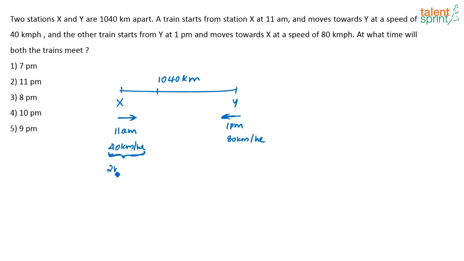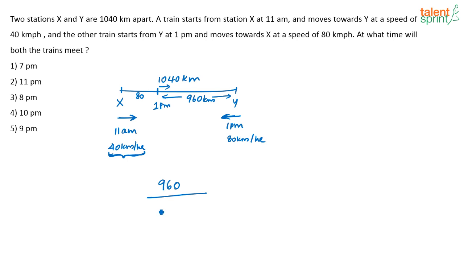So in 2 hours, by the time it is 1 pm, where would this train reach? It would have covered 80 kilometers. So by 1 pm this train would have covered 80 kilometers, and the remaining distance between the two trains now is 1040 minus 80, which is nothing but 960 kilometers. So now the distance between both the trains is 960 kilometers, and what is the time in which they will meet?